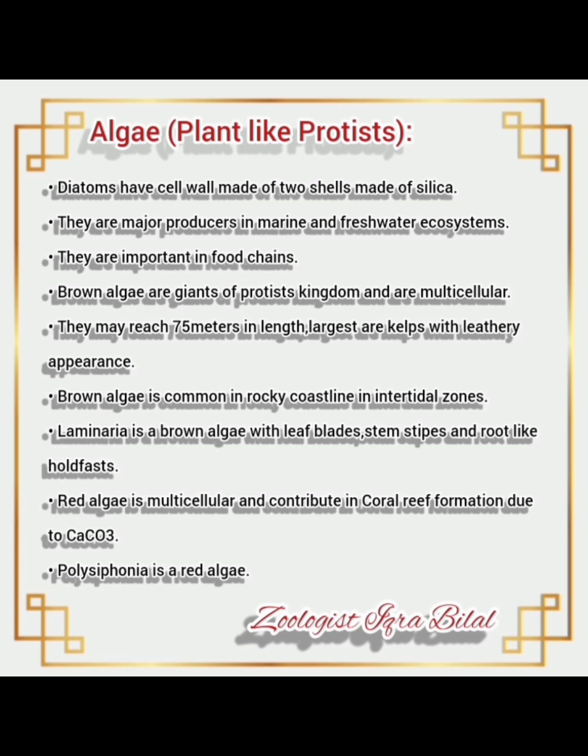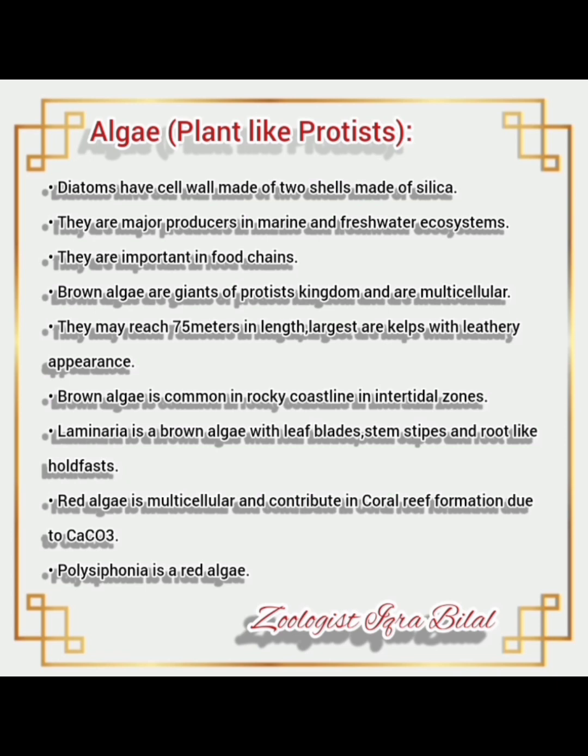Largest are kelps with leathery appearance. Please remember this. They are 75 meters in length. Brown algae is an example. It is common in rocky coastline in intertidal zone. Laminaria is an example of brown algae with leaf-like blades, stem-like stipes, and root-like holdfast. This MCQ has already been asked in lecturer botany test.